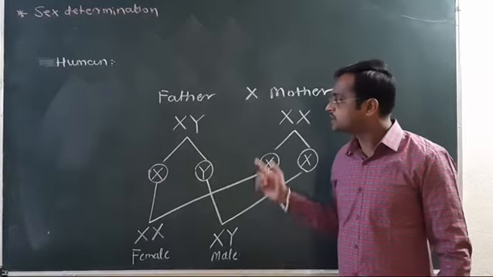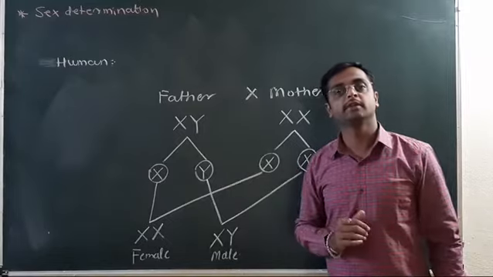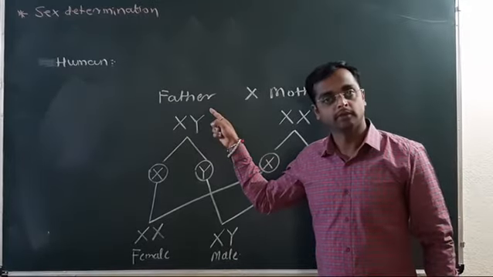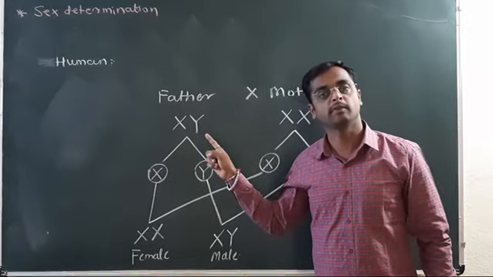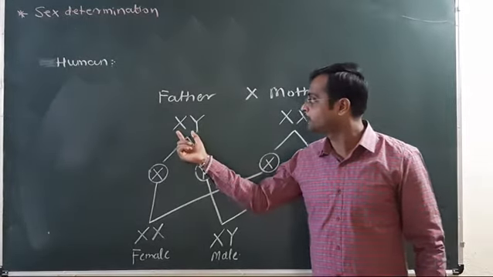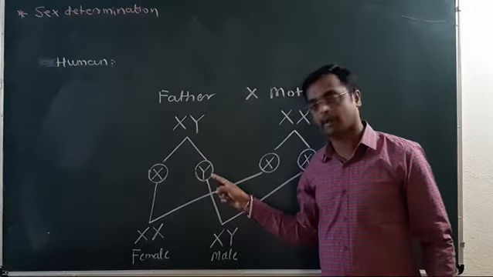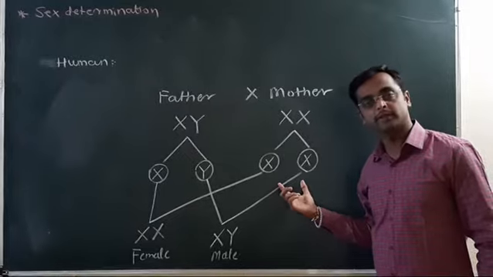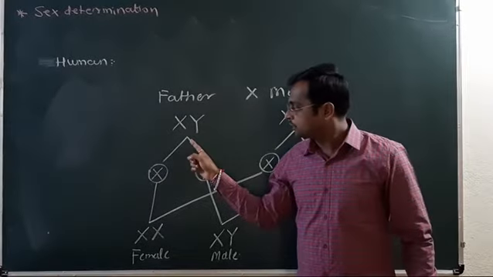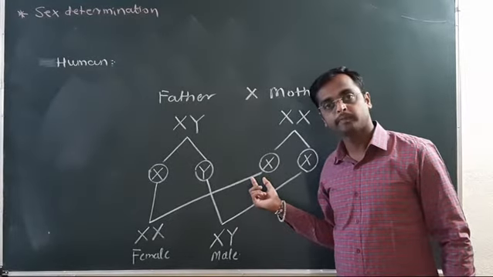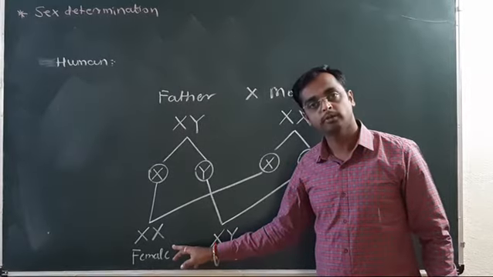Now, who is responsible for sex determination in humans? The answer is the father. The father is responsible because he produces two different types of gametes. The mother produces the same type of gametes. If the sperm having the X chromosome fertilizes the egg, then a female child is born.